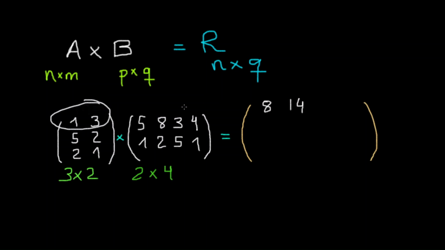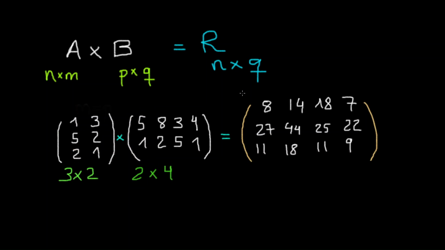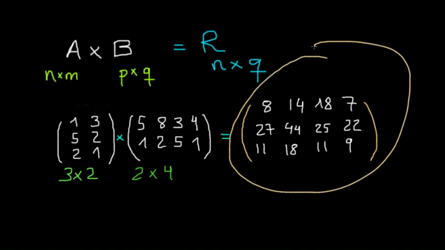The same if we continue here: this scalar product is going to be 18, and then this scalar product is going to be 7. Then we do the same process but now with the second row of the first matrix and the first column of the second matrix. This scalar product gives us 27, and so on and so forth, until we have the complete resulting matrix.